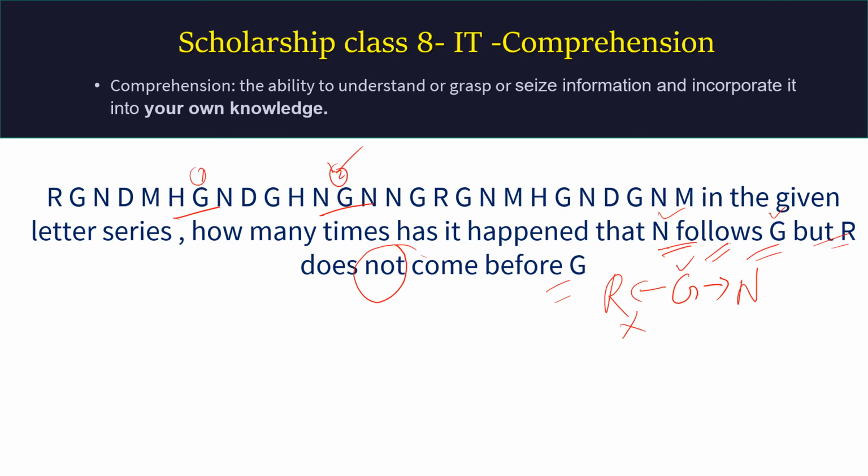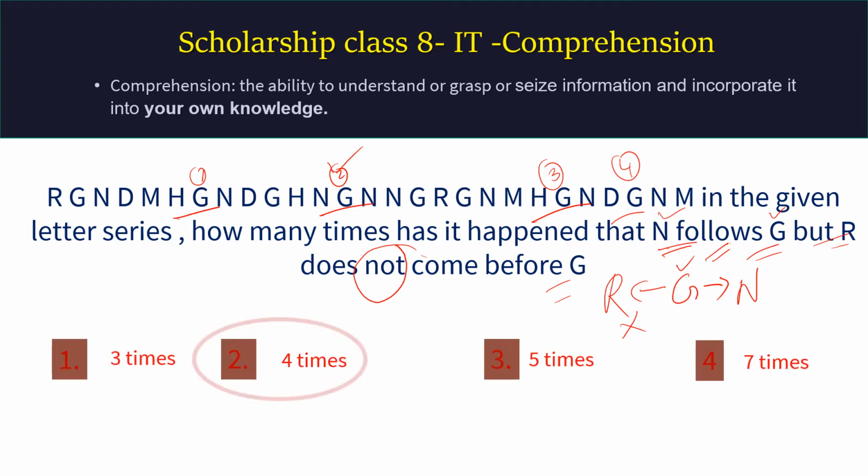After G, N, sorry, it will not come. G, N, this will not come because R is before G. G followed by N and something other than R, so third one. G followed by N, not by R before, fourth one. Oh, that's all. So there are 4 times it occurred.